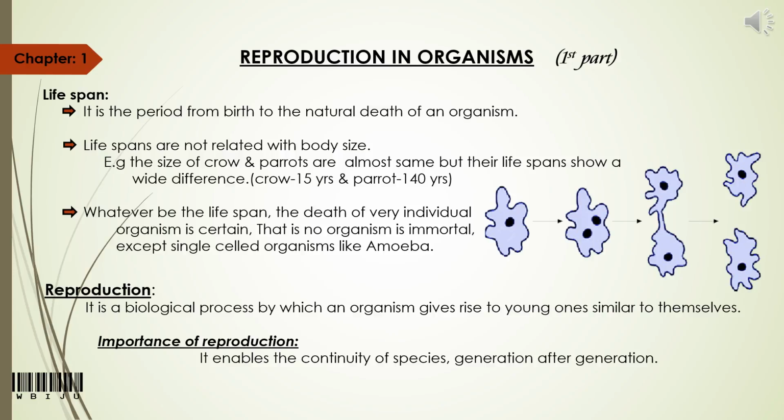As there is no dead remains of the parent amoeba, amoeba can be considered immortal.